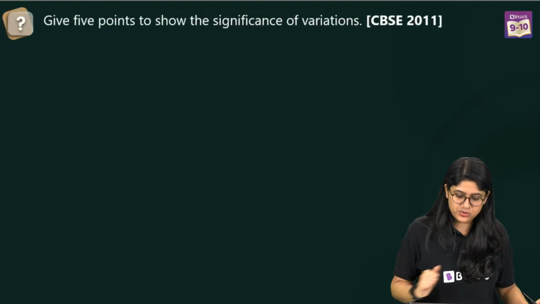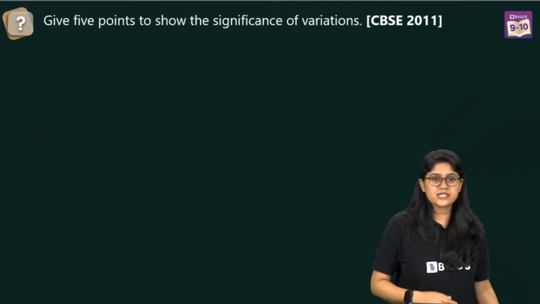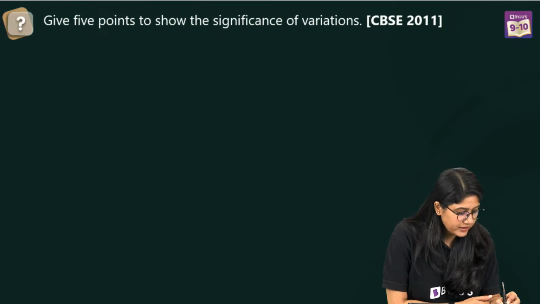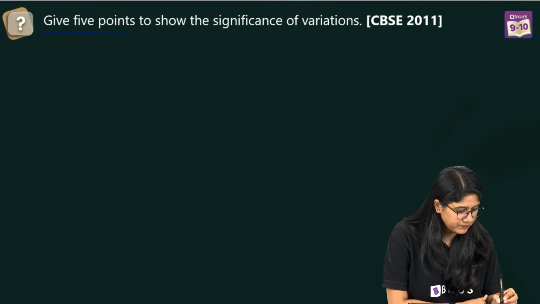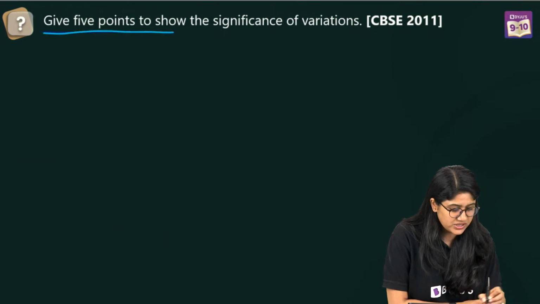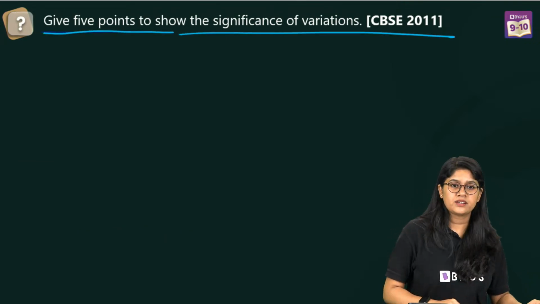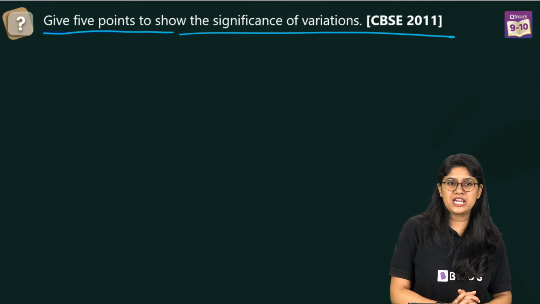Question number 8, and then Aishwarya ma'am will continue. Right? Here we have: give 5 points to show the significance of variation. It's easy, everyone. We have to give 5 points to show the significance of variation. Can you tell me what is variation?